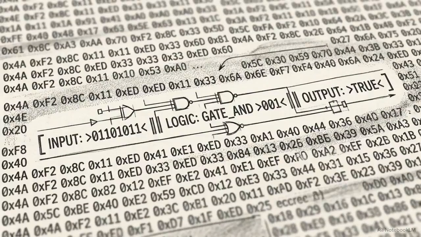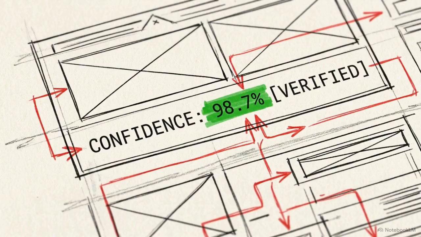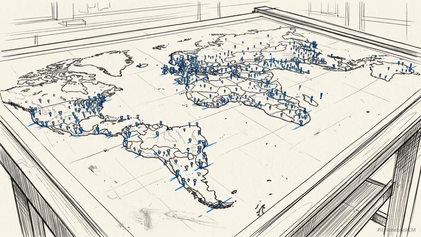In milliseconds, gigabytes of raw pixel data are compressed into a tiny, structured text payload containing an object type, a GPS coordinate, and a confidence score. The transformation layer distills the physical reality of a battlefield into standardized, machine-readable text. We now have thousands of structured data points, but the system still lacks a way to map the physical relationships and spatial movements between them.